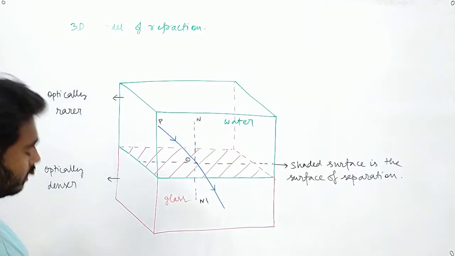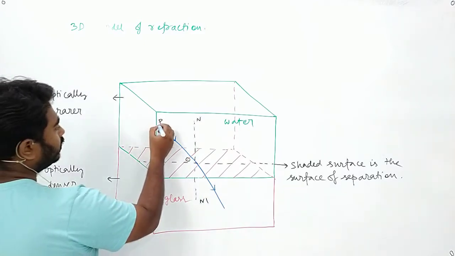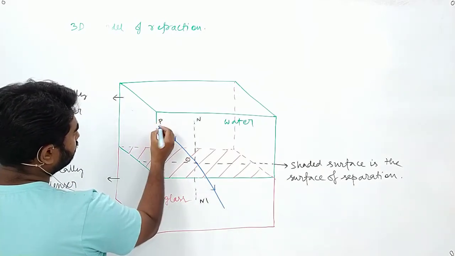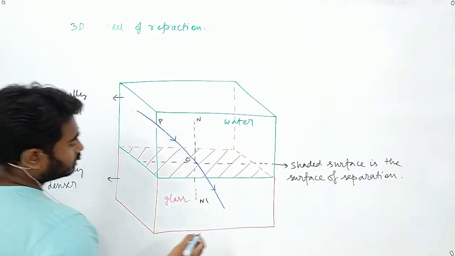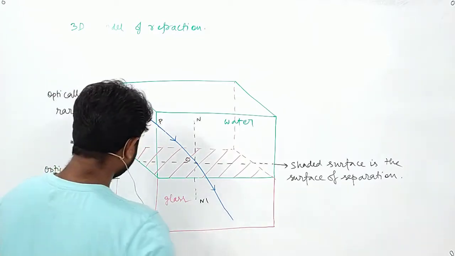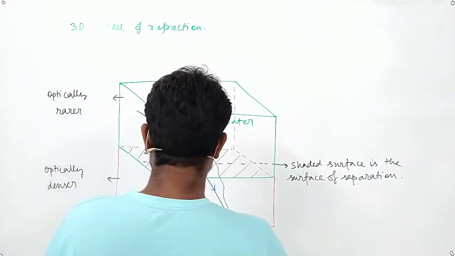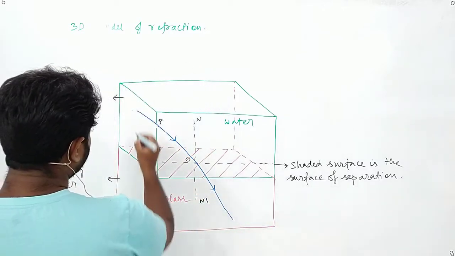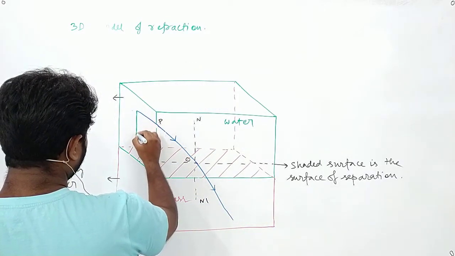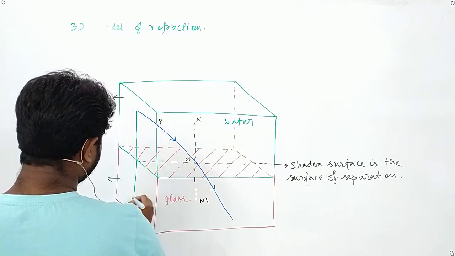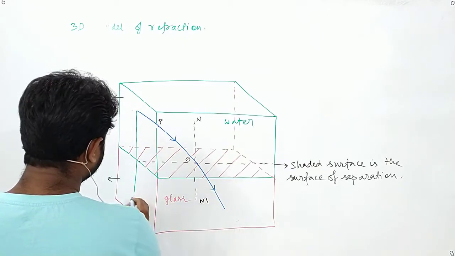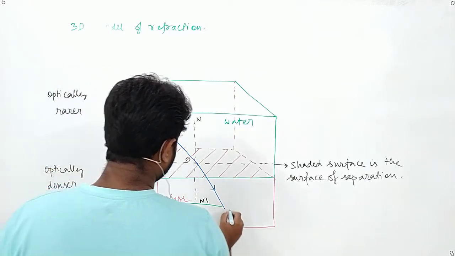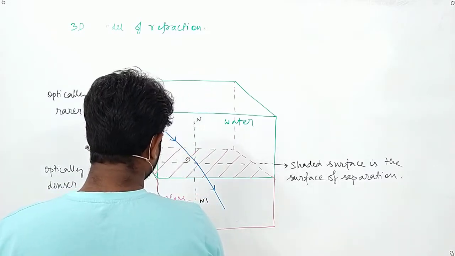Now what we do is we take this surface and we draw a model. We will take this surface and draw a plane area. So what will that plane area be? Suppose we are taking this plane area after considering the surface, so it will look like this.